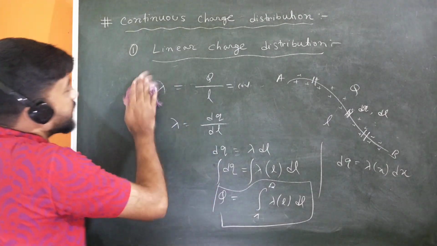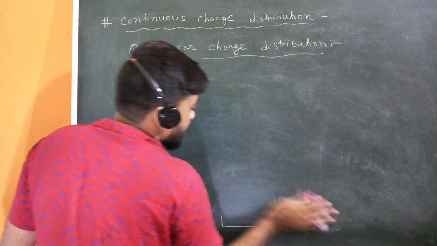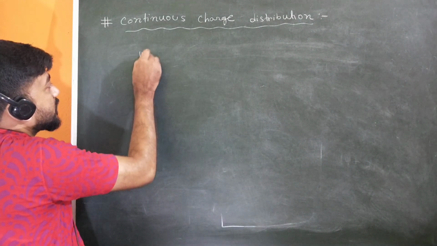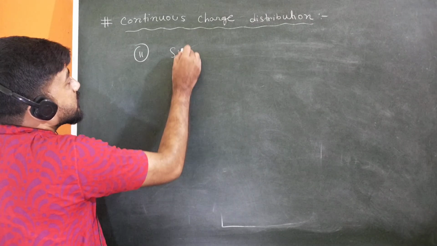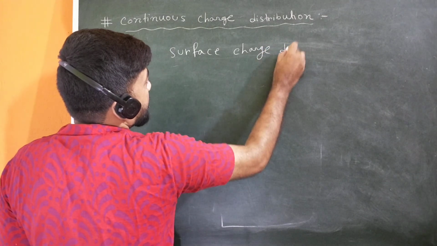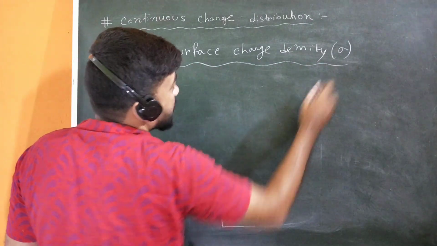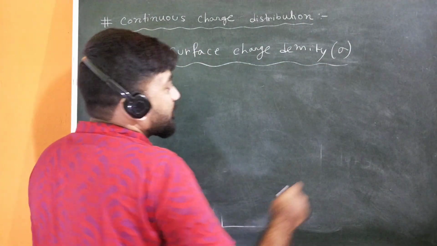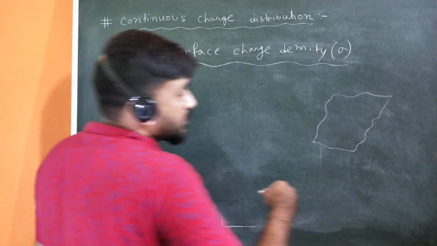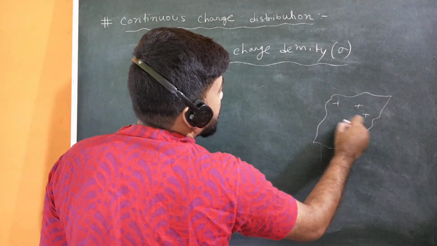Now let me talk about the surface charge density, when the charge is distributed along a surface. The concept is the same, but just the geometry will change. Surface charge density is denoted as sigma. Sometimes you will find that the charge is distributed on a surface, so let me take a surface like this. This is a general non-regular surface, and the charge is distributed throughout the surface.